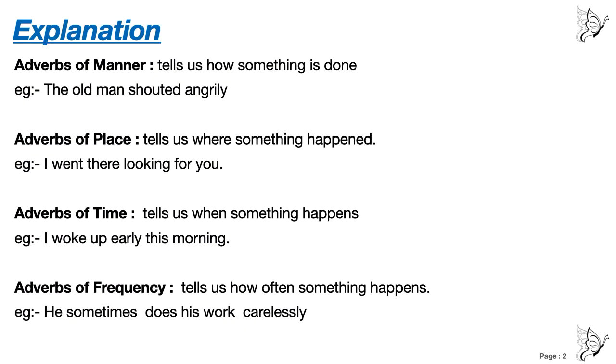Now what are all these things? Adverbs of manner tell us how something is done, how the action is done. Now in the example you see, the old man shouted. The sentence is completed here, right? The old man shouted. The old man is a noun, shouted is a verb. Now we have to tell how the action is done. Shouted. How did he shout? Very softly, very angrily, very loudly, how?